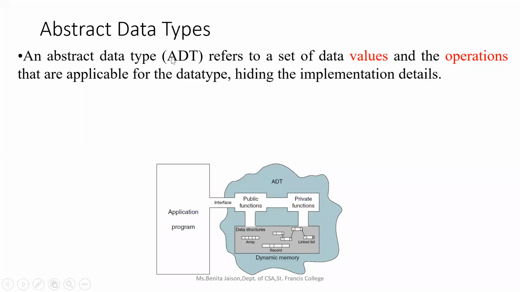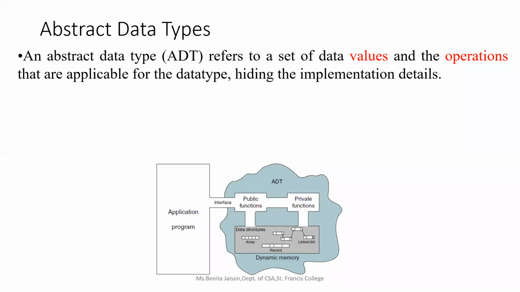An abstract data type, also given in short form as ADT, refers to a set of data values and operations. For the definition, you should have two things: a set of data values, that means how we are storing data in each of these data structures, and the operations. We studied all the operations which are possible, that are applicable for these data types, hiding the implementation details.